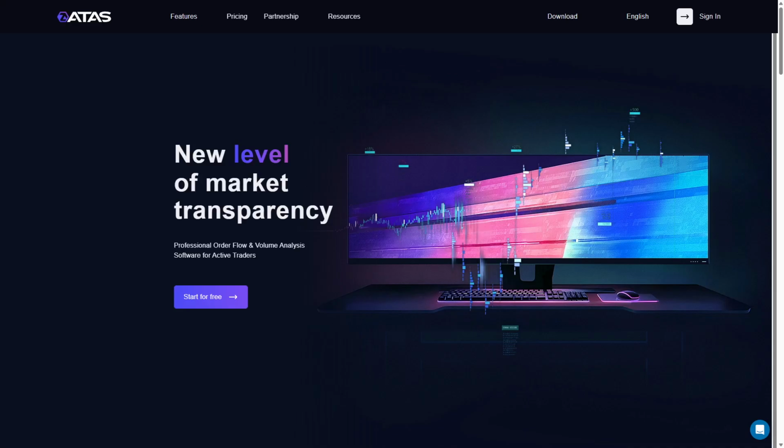ATAS versus Tradovate. Which trading platform is better? Choosing the right trading platform can completely change how you analyze markets and execute trades without struggling with slow interfaces or limited features. We'll briefly cover both ATAS and Tradovate.